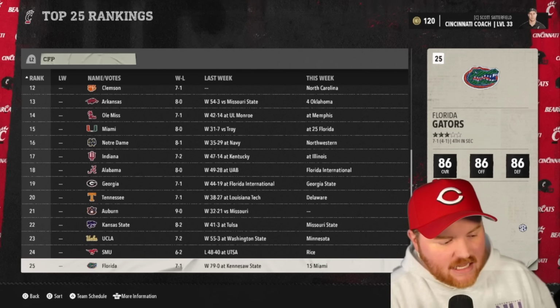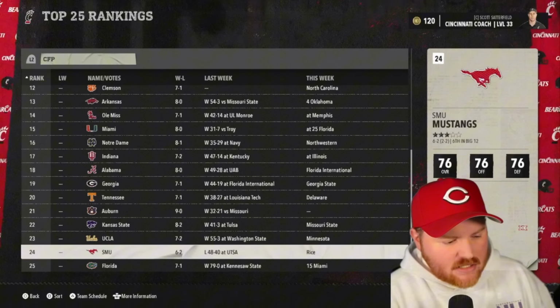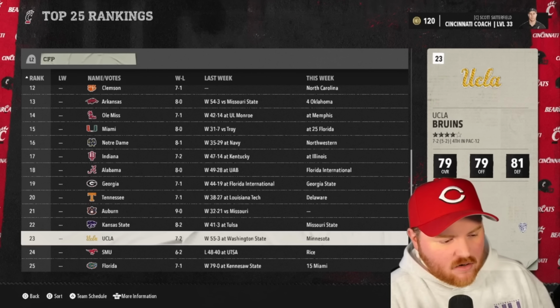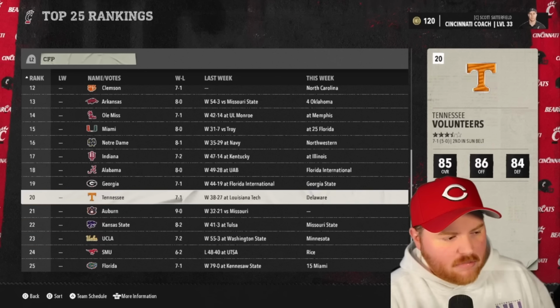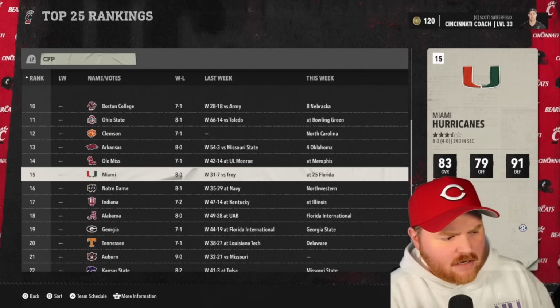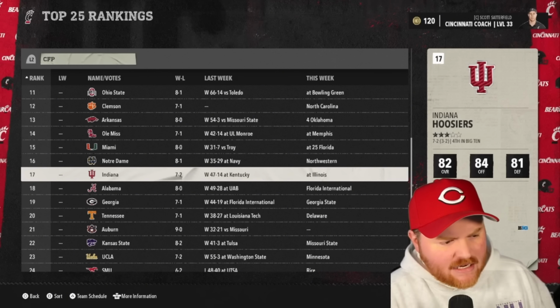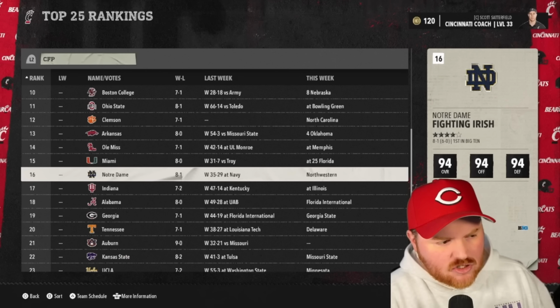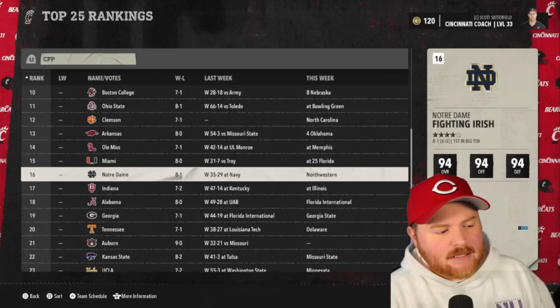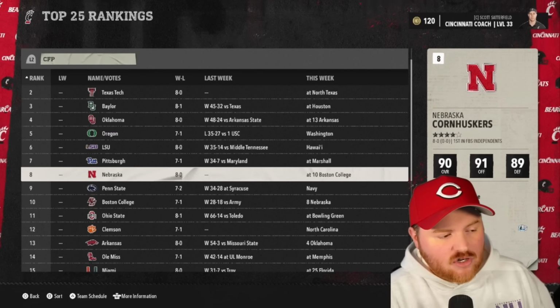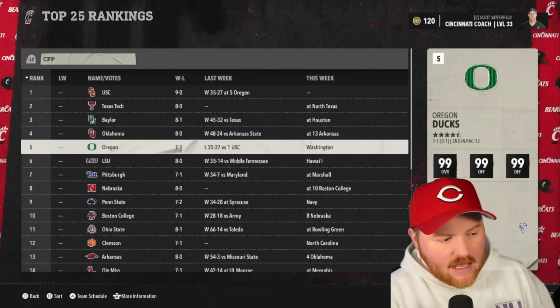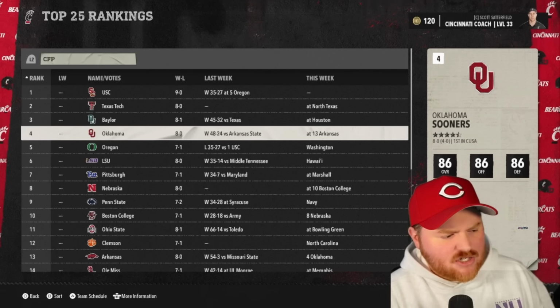Anybody else that's kind of interesting? SMU in our Texas division just lost to UTSA, so that probably dropped them down quite a bit. UCLA, who basically always starts to get going there in the second round. Indiana is our defending national champion. They're 7-2 and on the outside looking in at the playoff currently, so we'll see if they can turn things around there. LSU, Pitt, we didn't see them up there last year, so quite a few new teams looking to make it into the playoff this season.